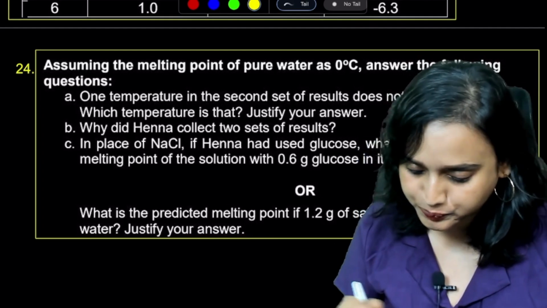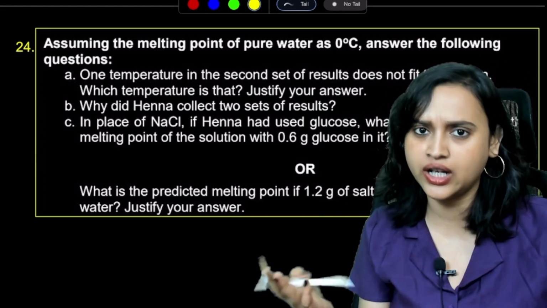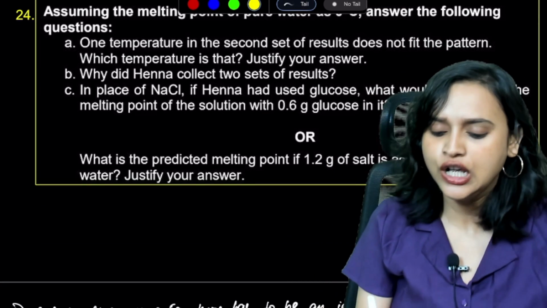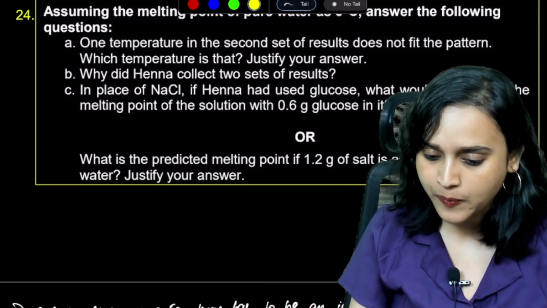Next question. Why did Henna collect two sets of results? So that repetition, accuracy and precision are followed. To avoid error in data collection and give more objective data.